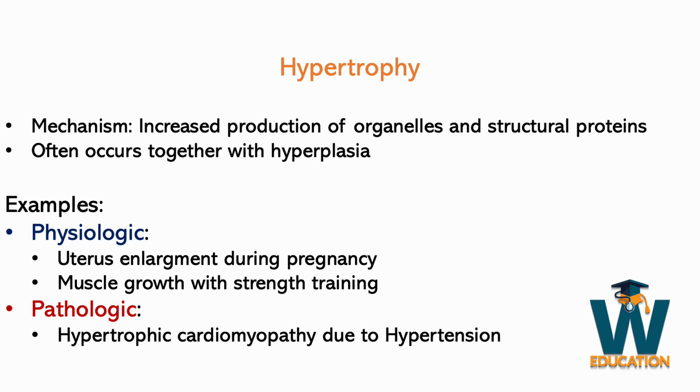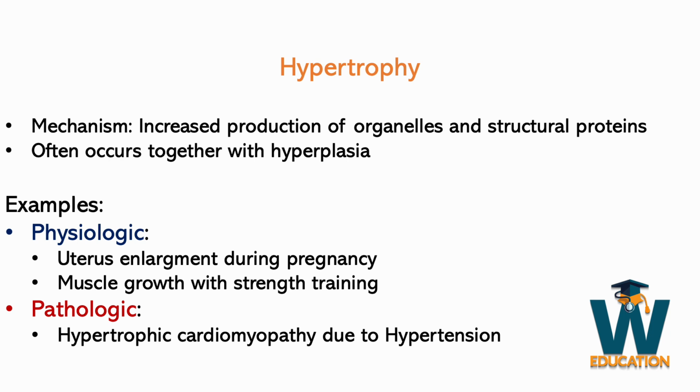Hypertrophy is an increase in the size of a cell. The mechanism by which it occurs is that there's a stressor, and this stressor activates certain genes, and when these genes are activated, they increase the production of cellular organelles and proteins. Usually hypertrophy occurs together with hyperplasia because they have similar stimuli. Some examples of physiologic hypertrophy include the uterus during pregnancy and muscle growth when people go to the gym.